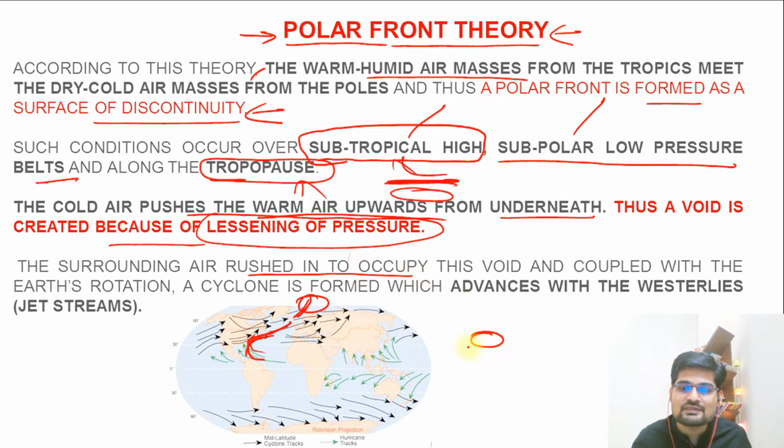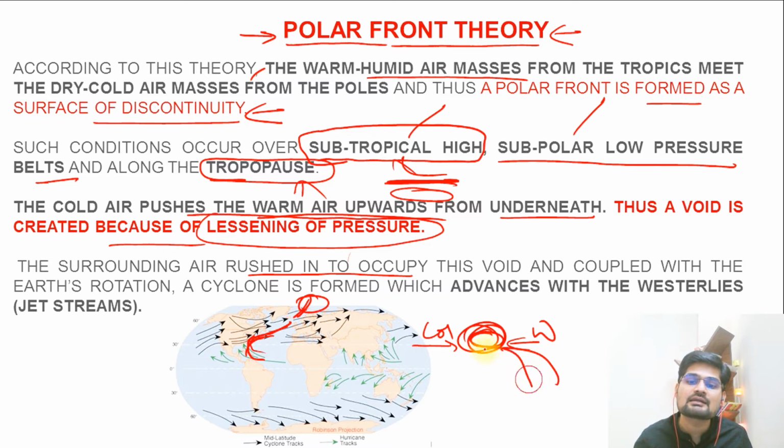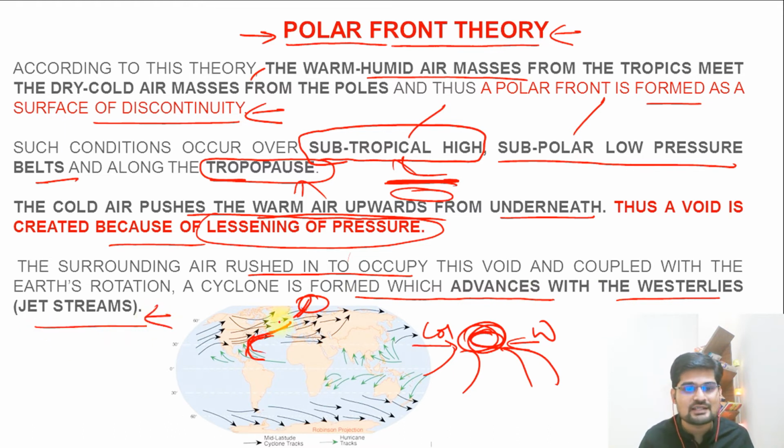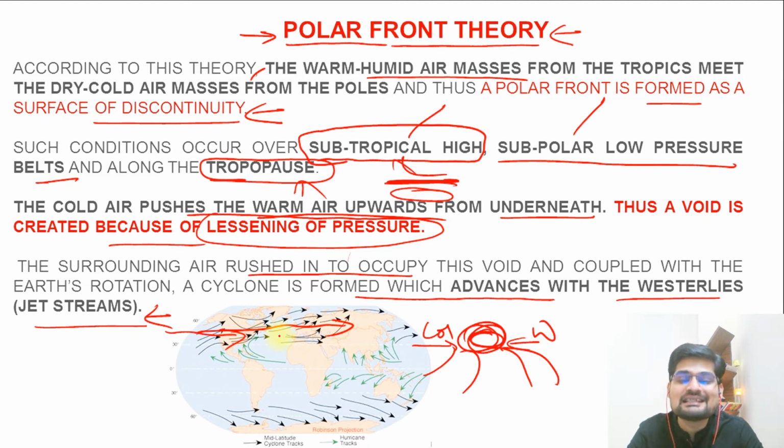So this void which is created by the mixing of warm air and cold air is actually filled by the air rushing towards it, right? And that is where there is advancement of this kind of temperate cyclone. So this is where we say that cyclone is formed, which advances with the westerlies, that is part of the jet stream. So that is where westerlies and the jet stream come into the picture in making of these cyclones in a direction from west to east. And that is what is important in this particular polar front theory.